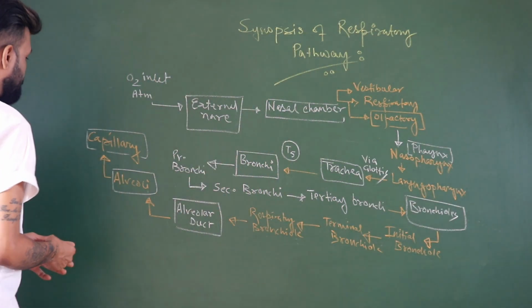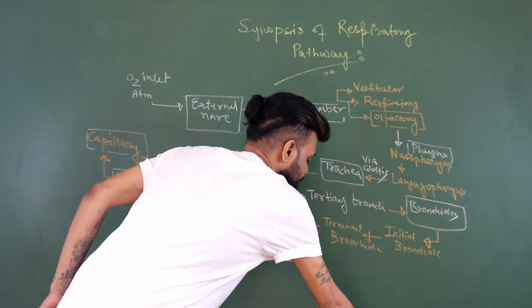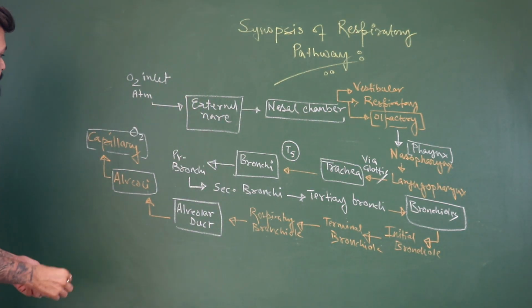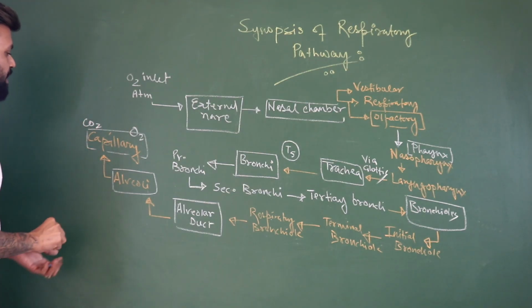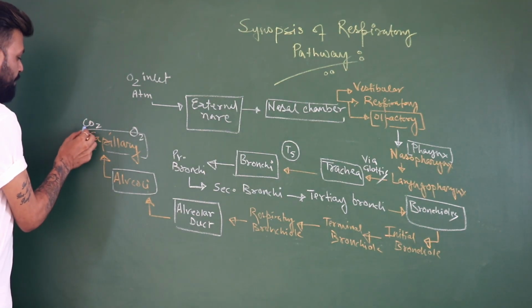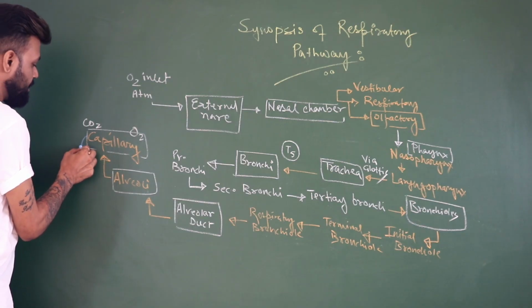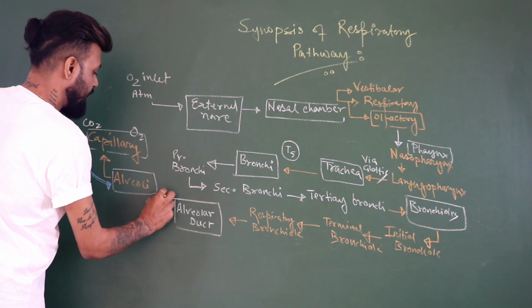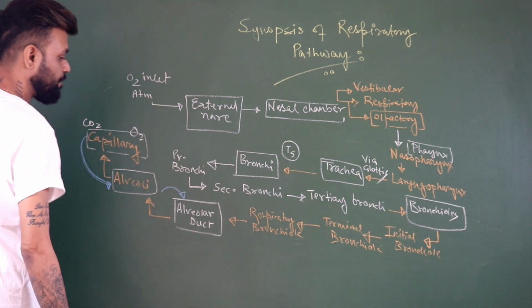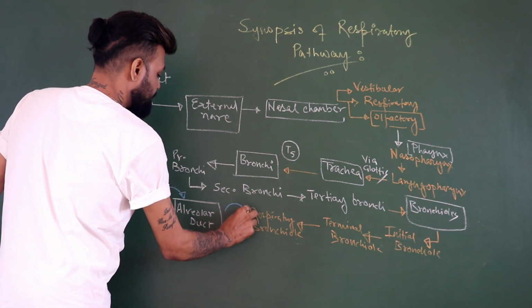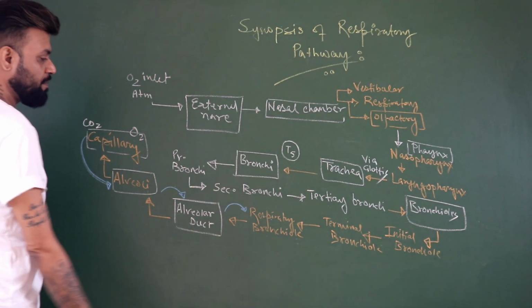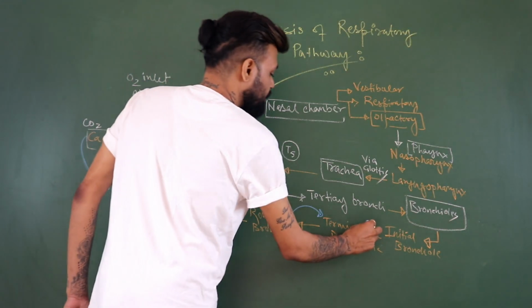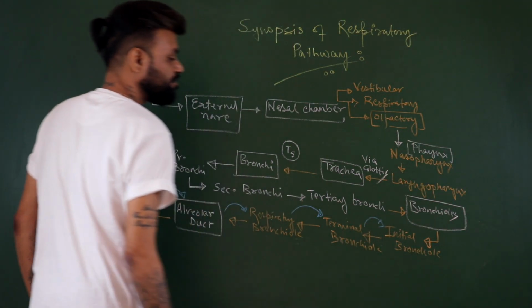If I totally reverse this process, it will be the movement of carbon dioxide towards the atmosphere. The capillary has got the oxygen, right? Now the carbon dioxide from the capillary reverses back. From the capillary, it comes towards the alveoli. From the alveoli, it goes towards the alveolar duct, then the respiratory bronchiole, then the terminal bronchiole, then the initial bronchiole.